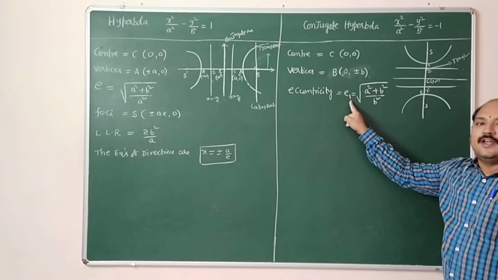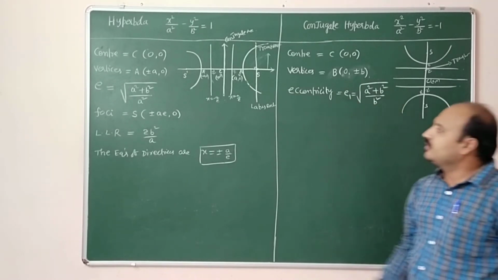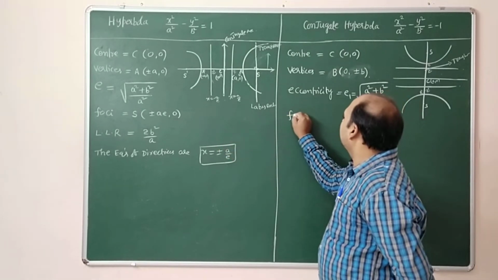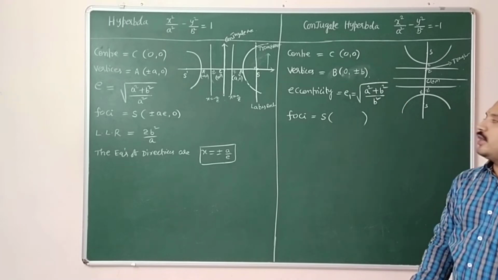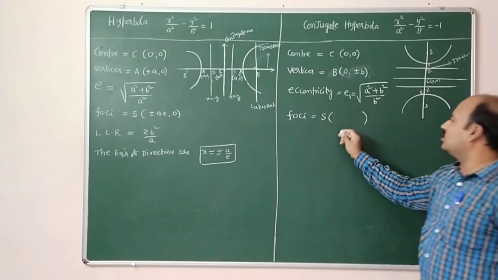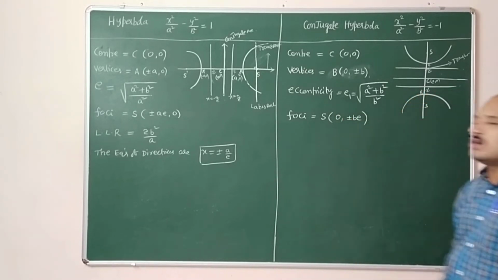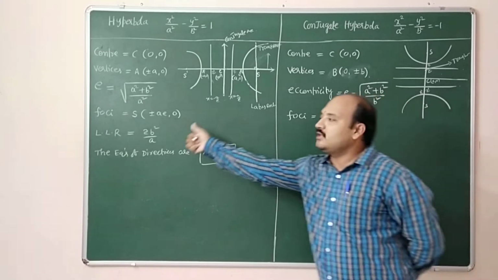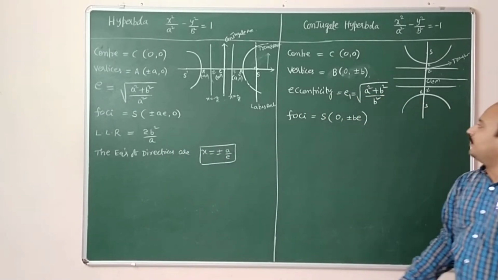Now come to the foci. The coordinates of foci, denoted by S. In the conjugate hyperbola, the x-coordinate is 0 now. So 0, plus or minus BE. Earlier it was plus or minus AE, 0; here it is 0, plus or minus BE.